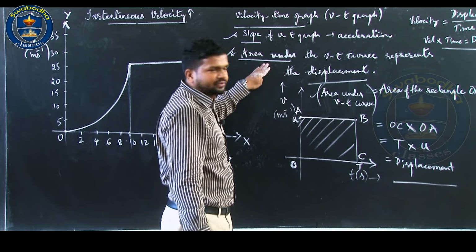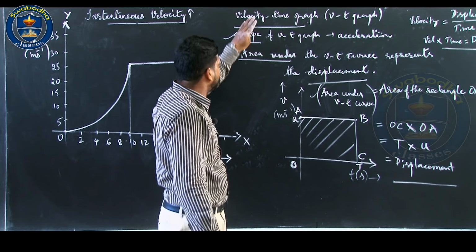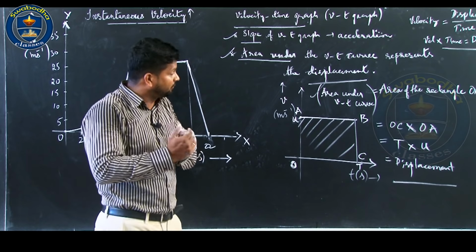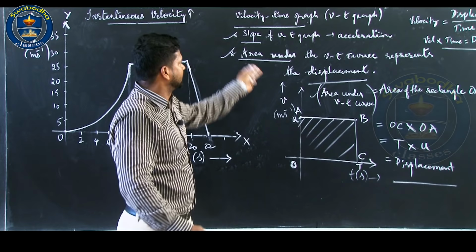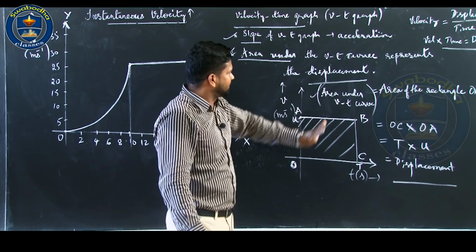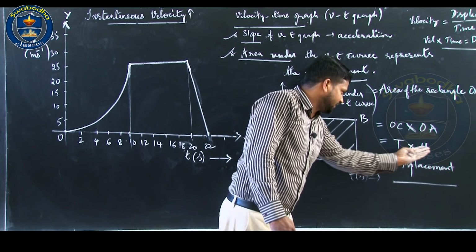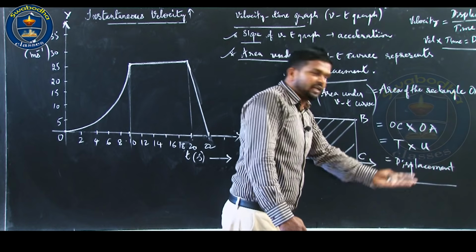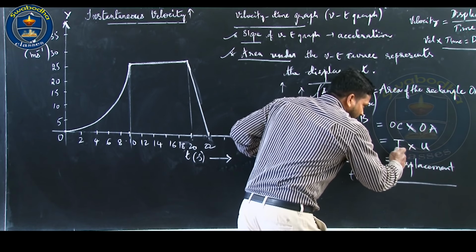We are going to use this feature of the Vt graph in our further discussion, while deriving kinematic equations for uniformly accelerated motion. We are going to use both ideas: slope of the Vt graph represents acceleration, and area under the Vt graph represents displacement. If you observe the units, I think that will make the point very clear.